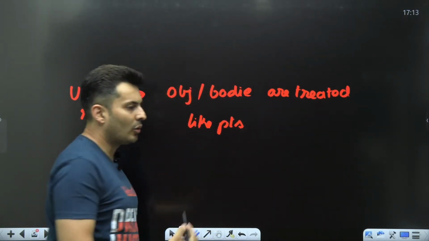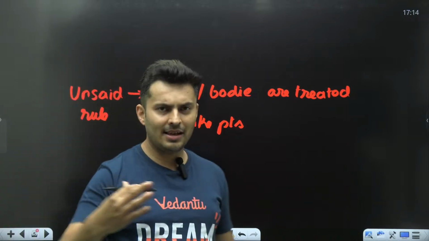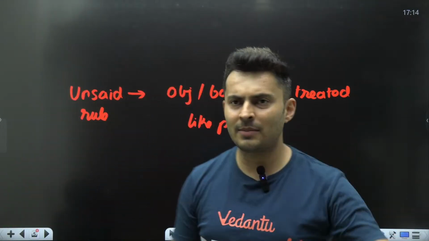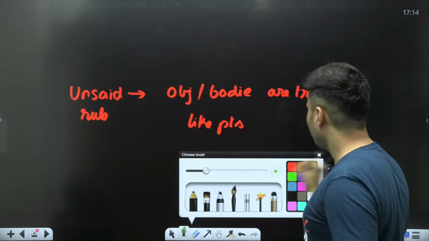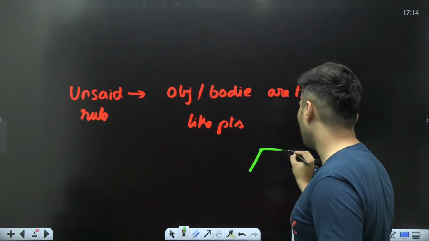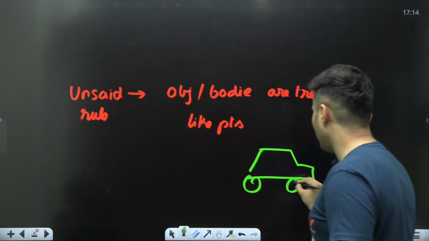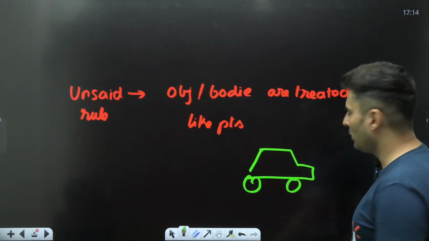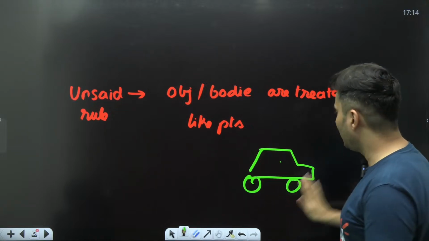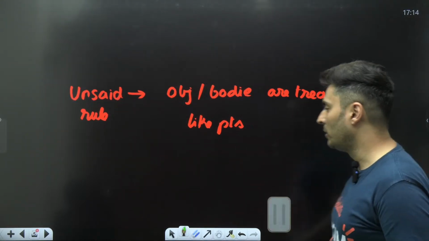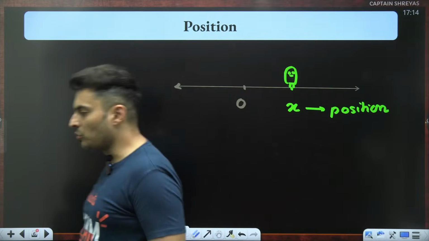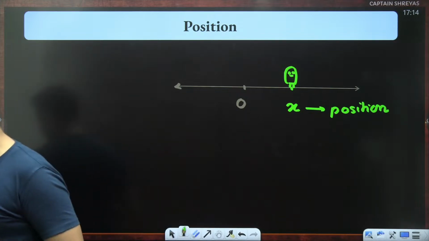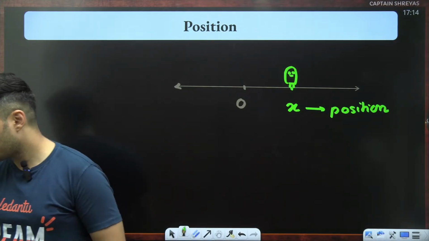Like you will see, a car overtakes some signal, a car stops after some time. Many of you will be wondering, sir, which part of the car are you talking about? Are you talking about the front part or the back part? So here we treat the car like a point, or you just take the center of the car, and then you are referring to the car as a whole. So understand, we treat bodies like points over here. Okay, I hope this is clear.